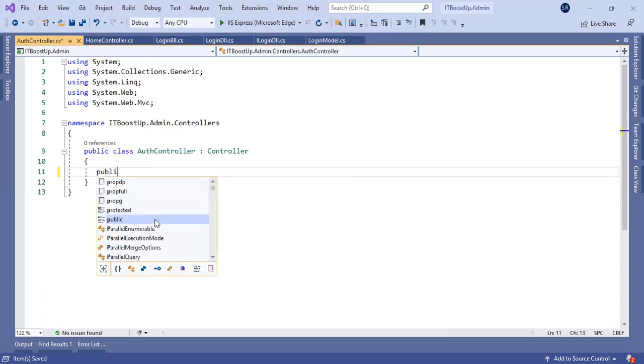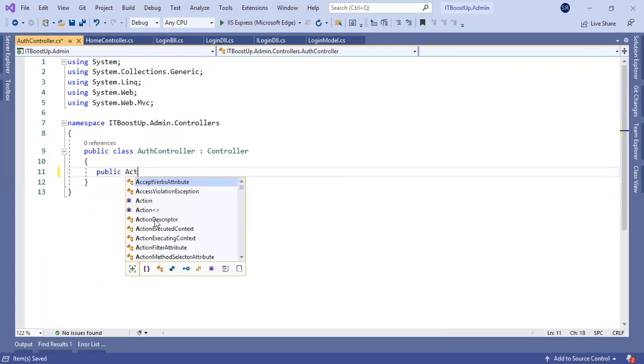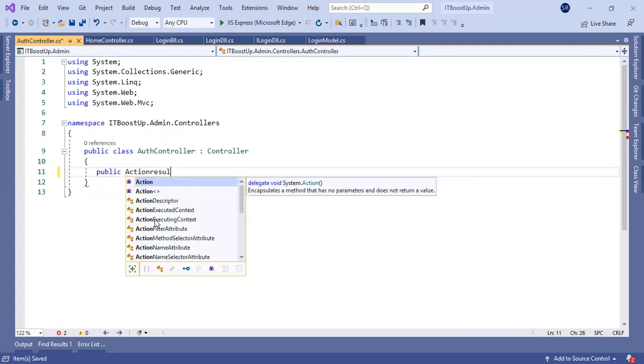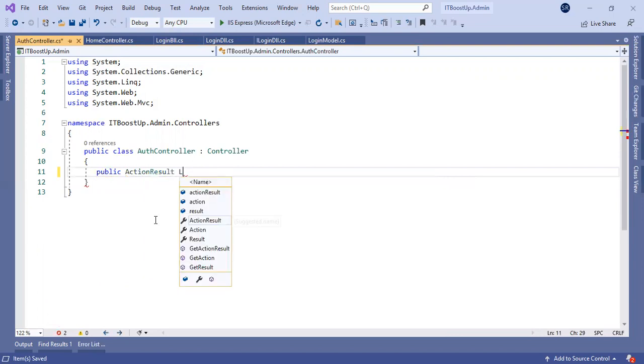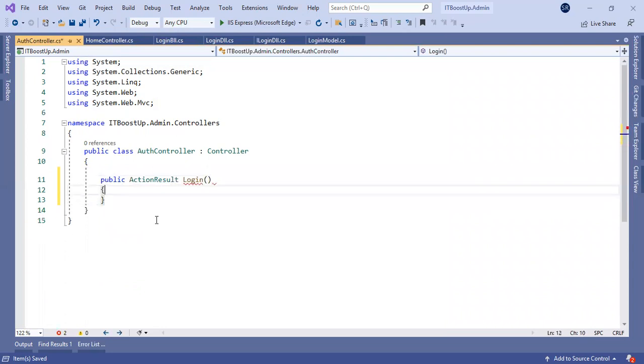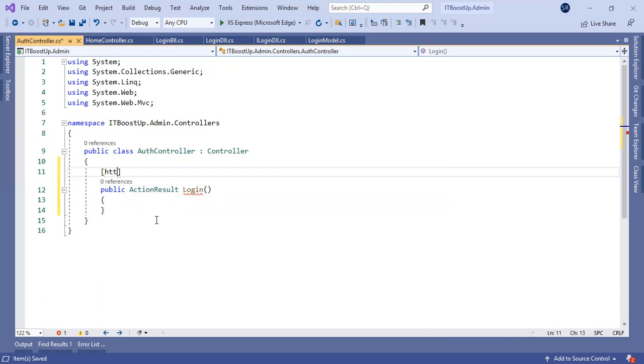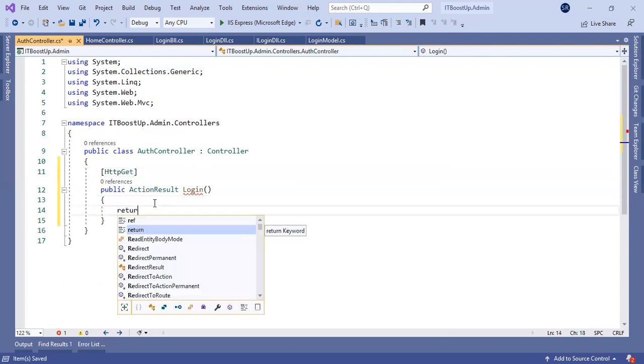I will create a new action method here, an ActionResult, and I will create a login mechanism. For the initial level, I will create this HttpGet to create login, and it returns the view.